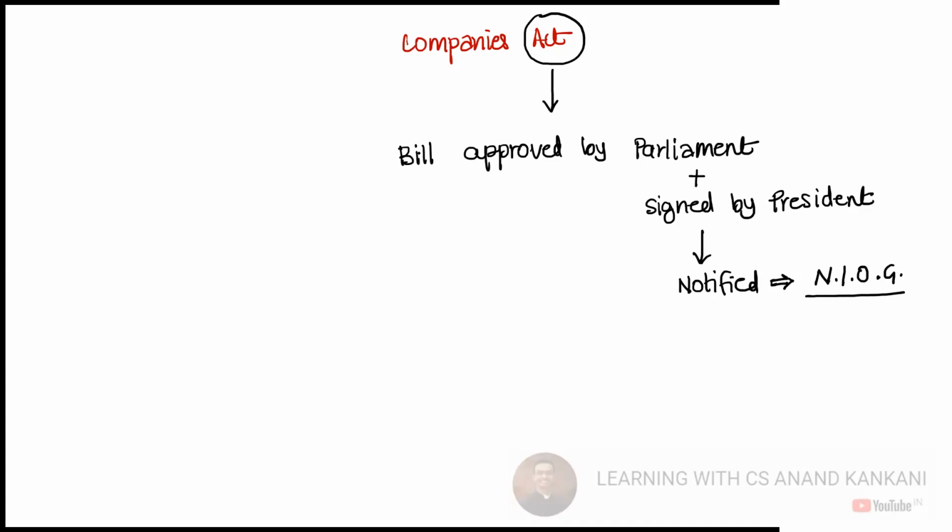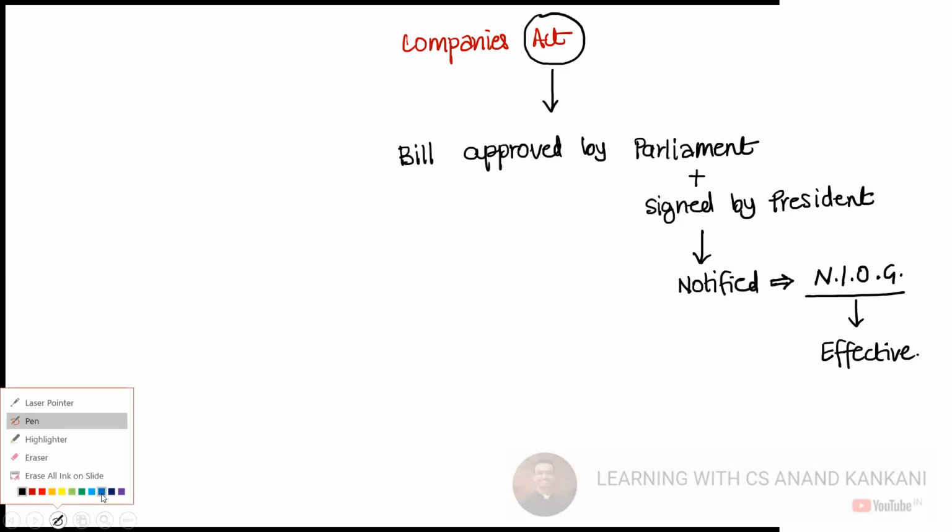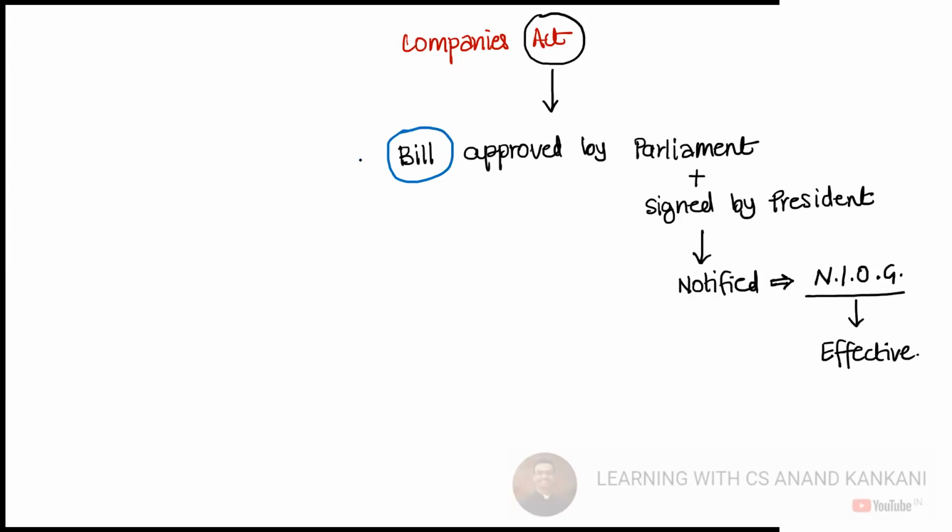So whenever a bill is approved by the Parliament and then further signed by the President, we say the bill has now become an act. Okay, and then the act is notified in the official gazette, and then it becomes effective. Now, the second question that arises here: what is a bill?